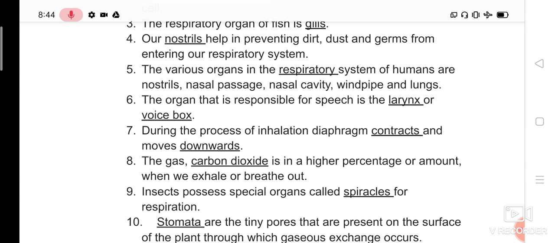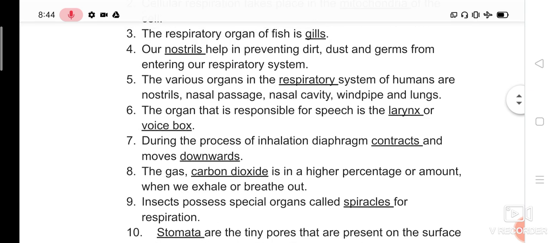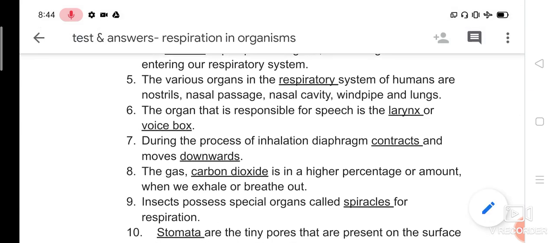Fourth question. Our dash helps in preventing dirt, dust and germs from entering our respiratory system. I repeat, our dash helps in preventing dirt, dust and germs from entering our respiratory system. We know the respiratory system starts from our nose, then larynx, pharynx, trachea and then lungs.